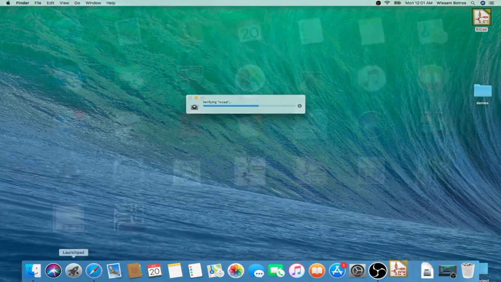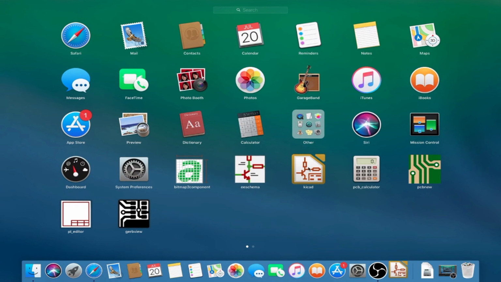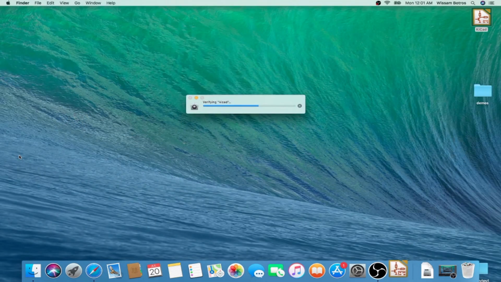So look, within the Launchpad, I have all of those components, eSchema, PCB-new, the calculator. I don't want to open them the first time separately from the Launchpad. I want to open them from within the KiCad main menu, which is the project manager.